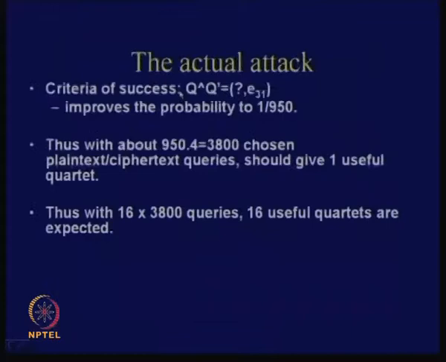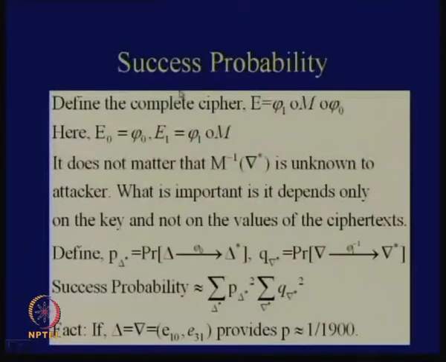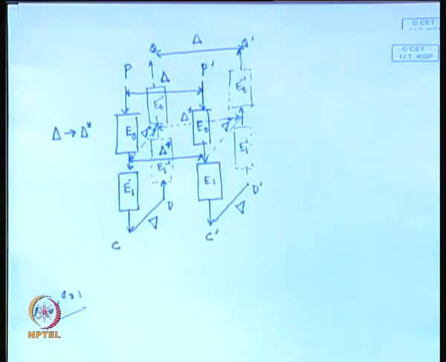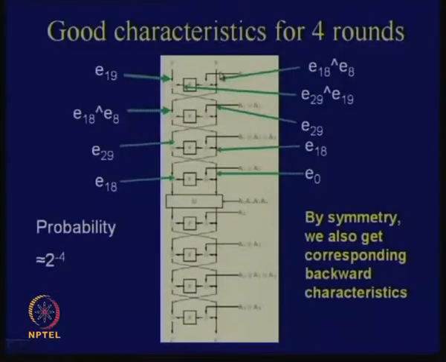What you are doing here is taking a differential of E10 and E31. If you apply E10 and E31 here, what do you expect here?